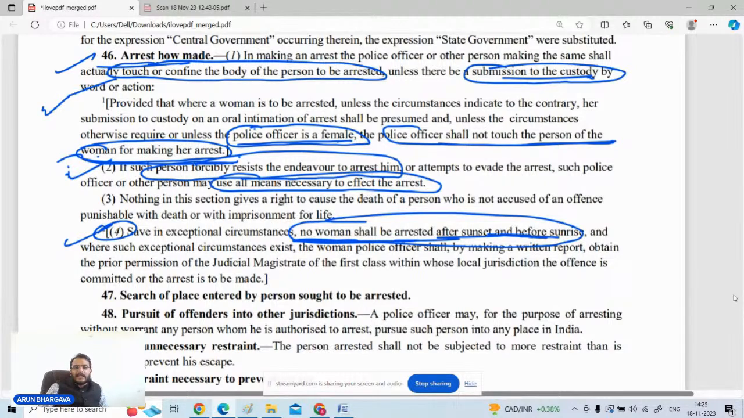And if the circumstances are of exceptional nature, and it is required that okay, there is a sunset or sunrise, but yes, the arrest is required to be done. So the woman police officer will have to make a written report, will have to obtain a permission of the magistrate of first class, and then only the arrest will be there.